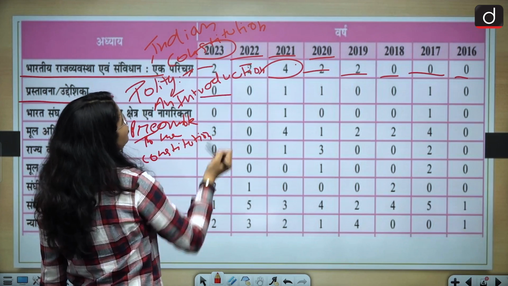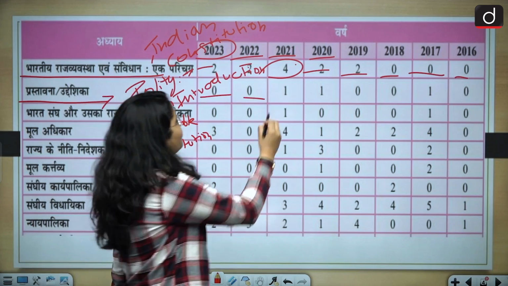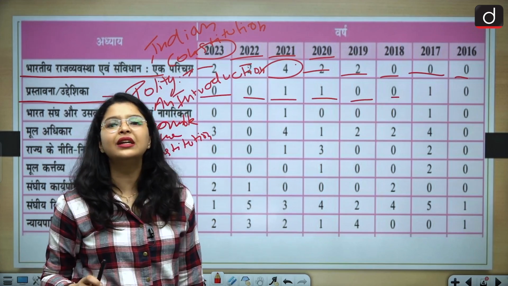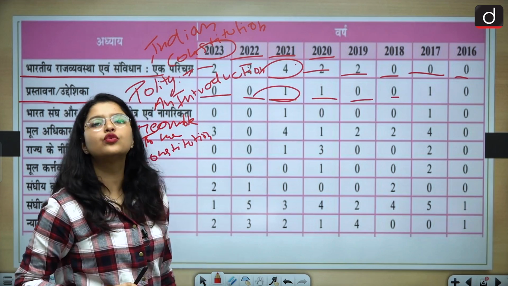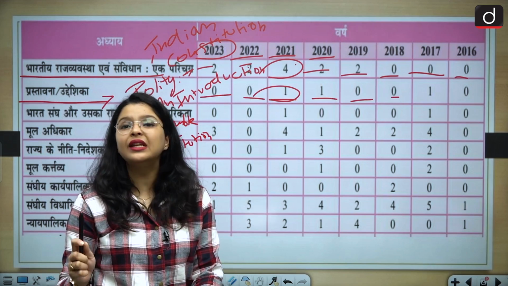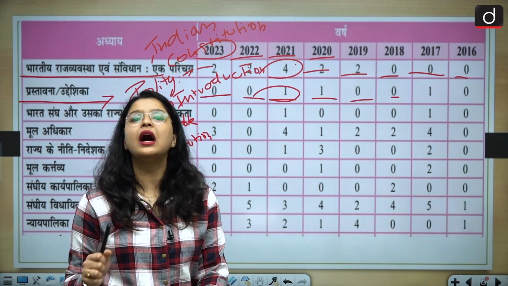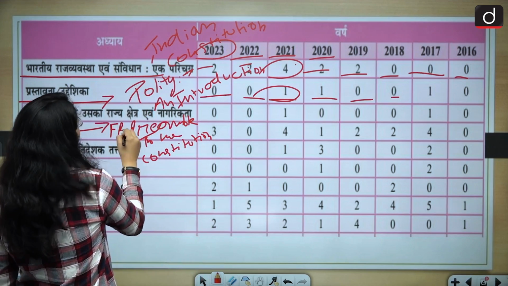So as you can see, 2023, last year 0, 2022 0, then 1, 1, 0, 0, 1, 0. That means you can figure out that at least one question is being asked from the section of preamble. And this year preamble has been in news, so there is a probability that yes, it can be asked in your examination. Our third topic is fundamental rights.